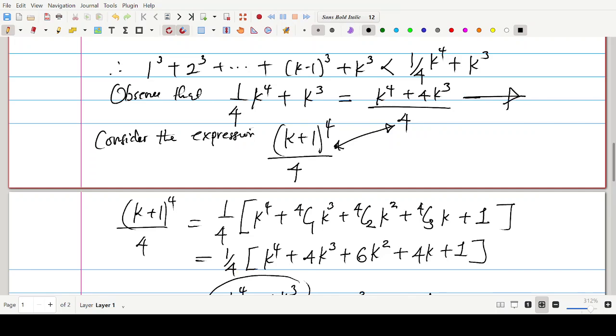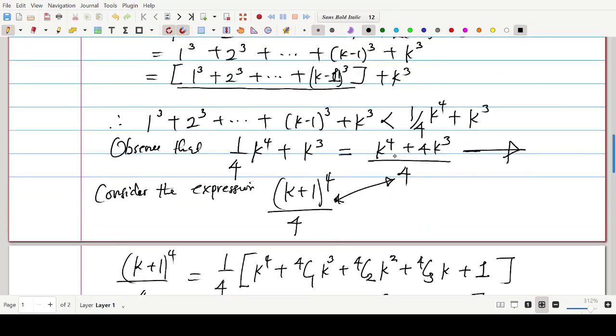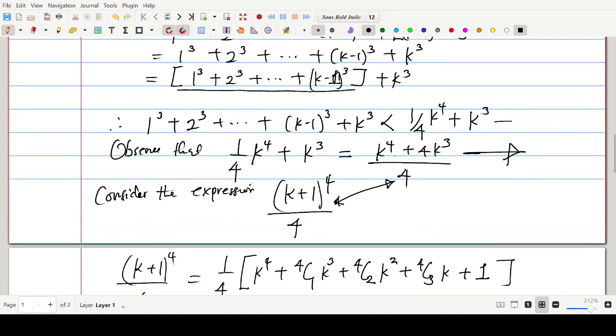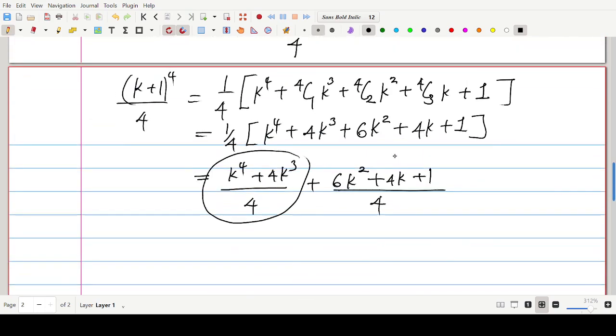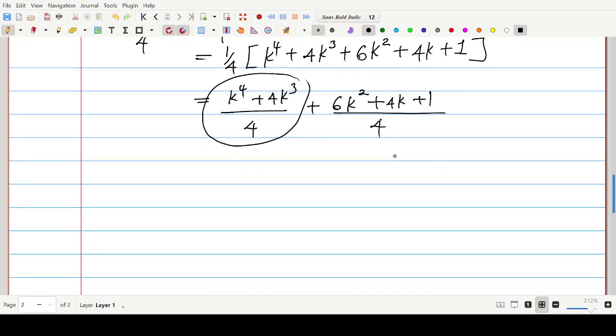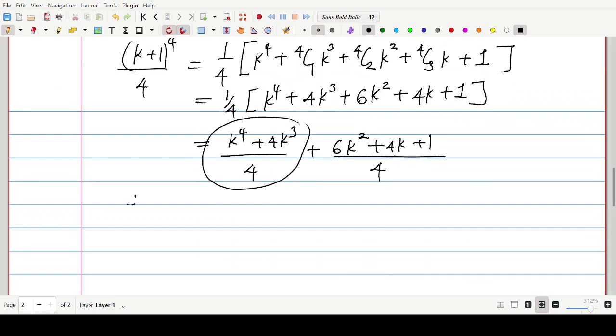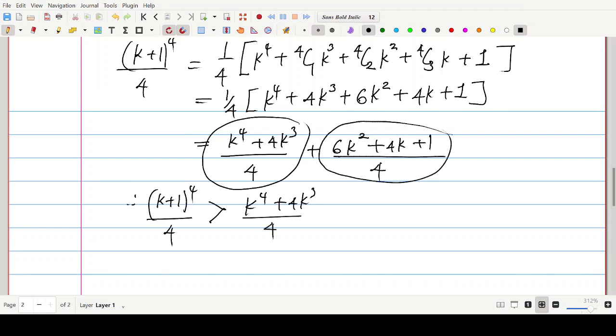Hope you can see that clearly, which is what you are still seeing here. Look at it here. Can you see that? So from this line we are seeing here, we can write the inequality as follows. That means that k plus 1, therefore (k+1)^4 over 4 is bigger than k^4 over 4 plus k^3. And by what amount? By this amount. It's bigger by this amount, all right?